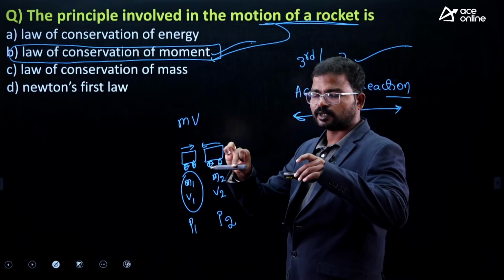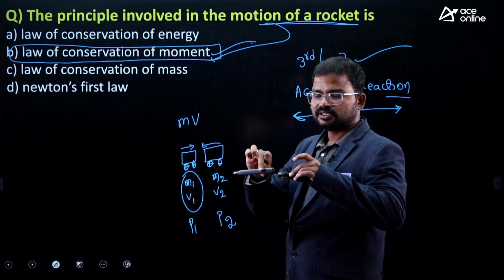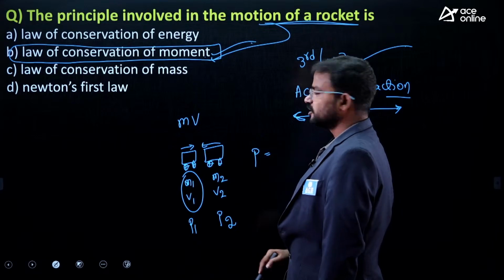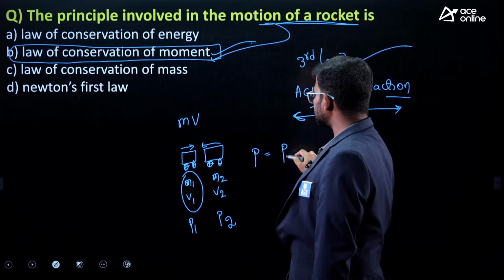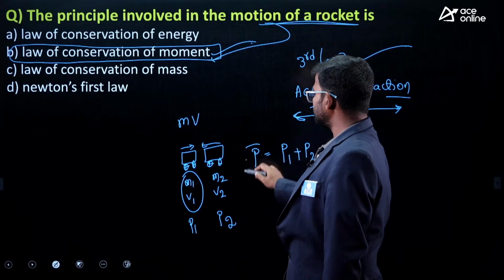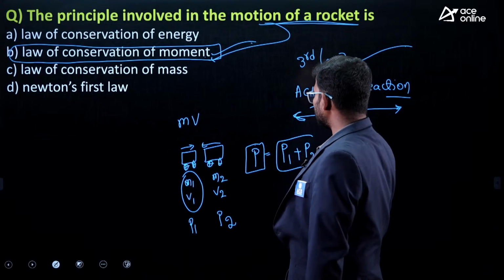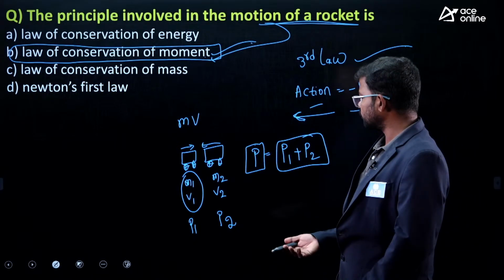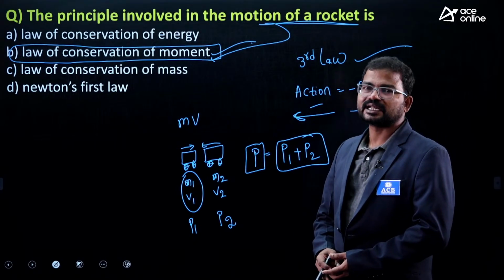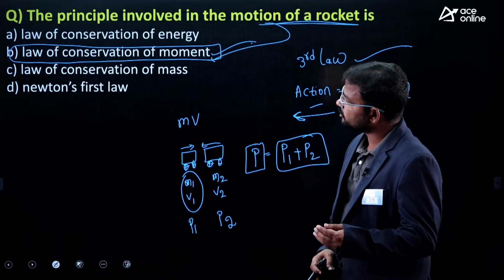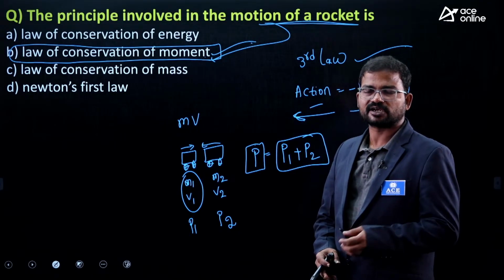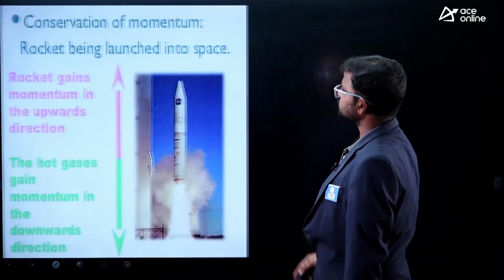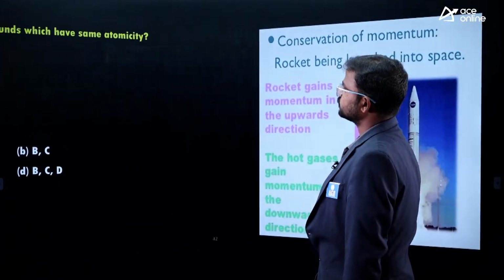When the two objects collide with each other, what will happen? Before the collision, the momentum would be considered as p, and after the collision, the momentum would be p1 plus p2. It means the momentum before collision is equal to the momentum after collision. There is no variation of momentum. This is considered conservation, nothing but the law of conservation of momentum, which is derived from Newton's third law. So the correct option is option B only.